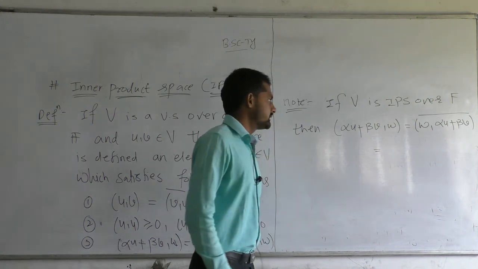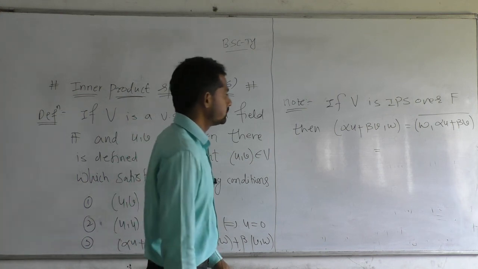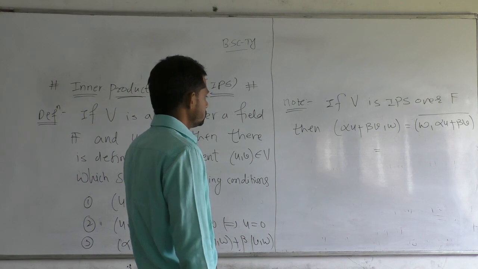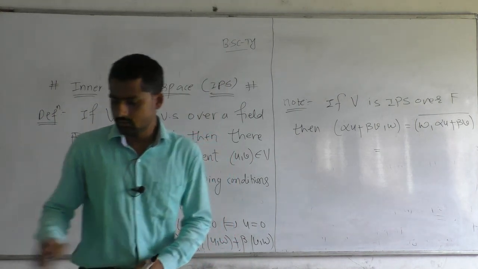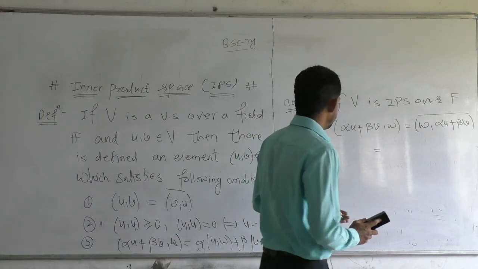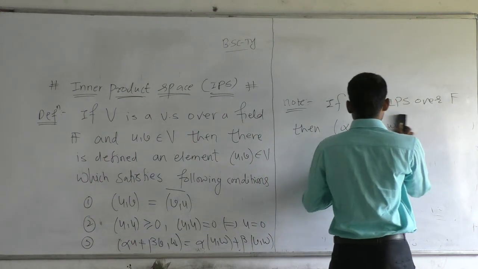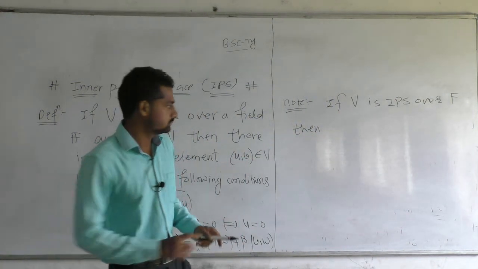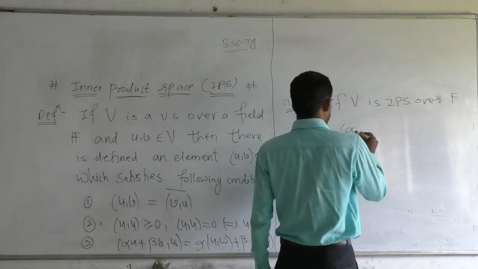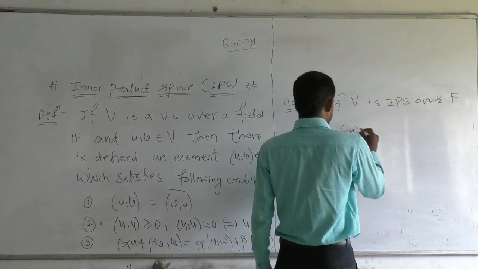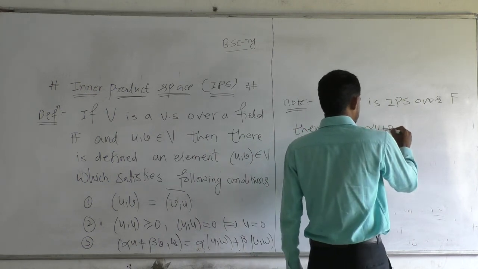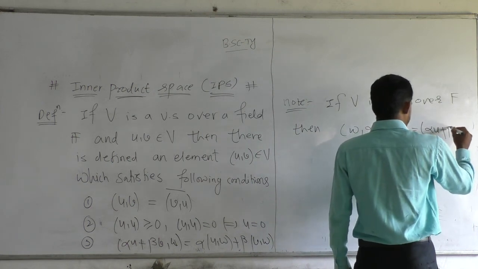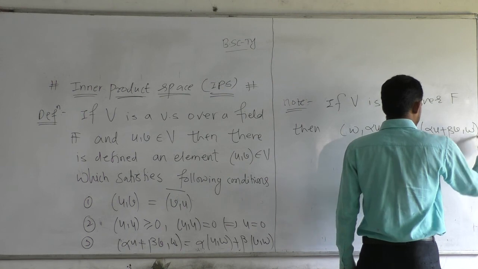Now I am going to solve this. Sorry, there is some mistake. (w, alpha u plus beta v) can be written as (alpha u plus beta v, w) bar.